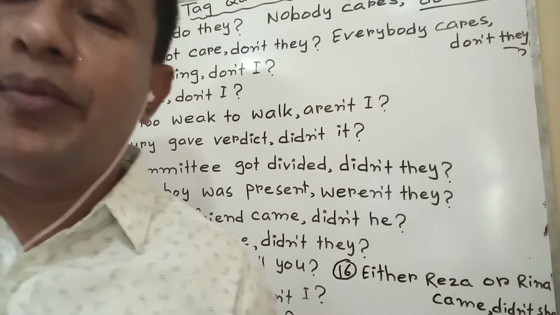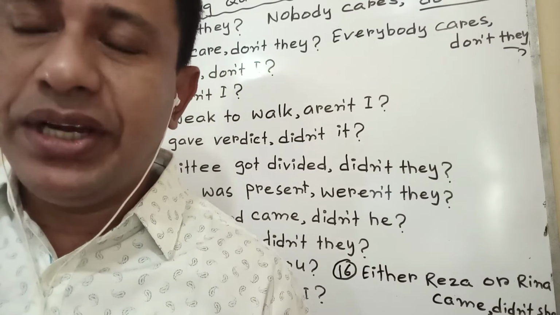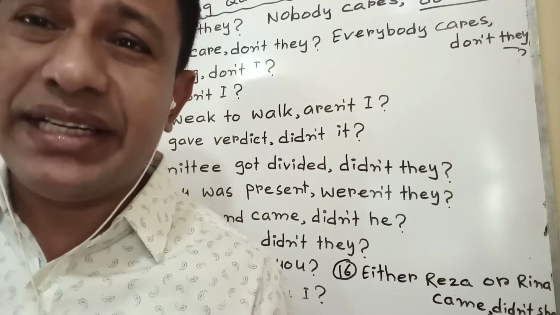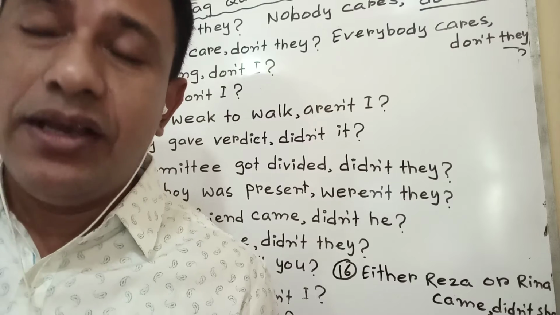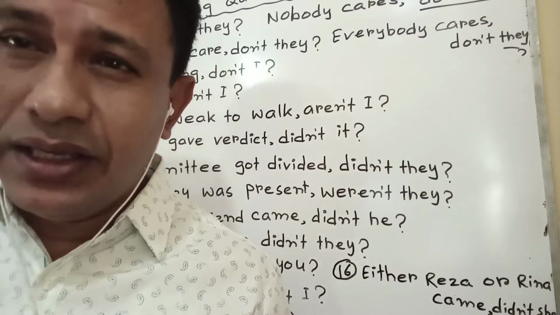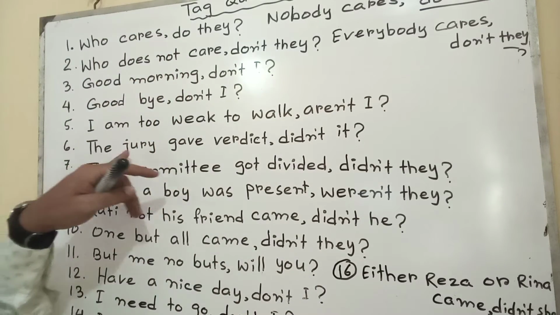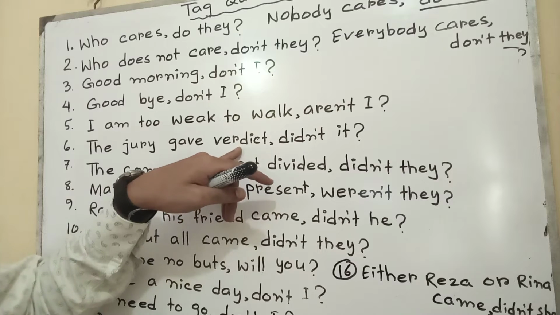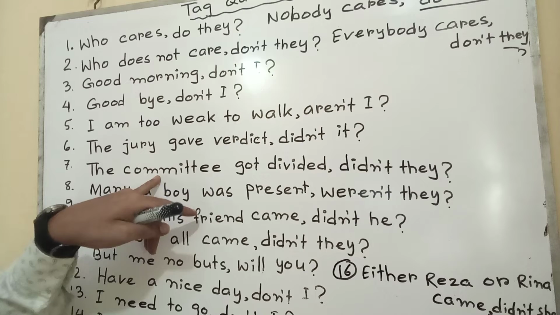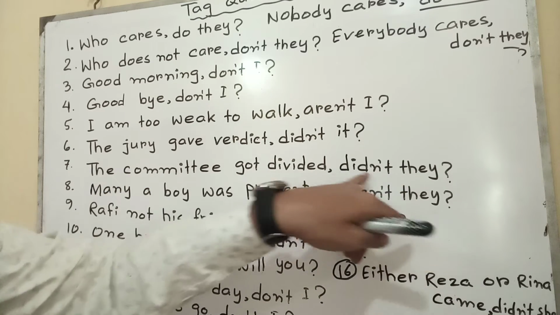Such as, the committee was fine. The committee are divided, or the committee got divided, that will be didn't they. Whenever a collective noun is divided, they. When a collective noun is united, that will be it. Such as, the jury gave the verdict, there is no division, that's why didn't it. The committee got divided, the collective noun divided, that means they, didn't they.